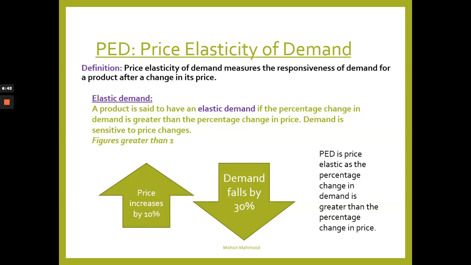Now, we've got two main types of demand when it comes to price elasticity of demand. Okay, we've got elastic demand and inelastic demand. On this slide, we're going to look at elastic demand. A product is said to have an elastic demand if the percentage change in demand is greater than the percentage change in price, or if demand is sensitive to price changes.